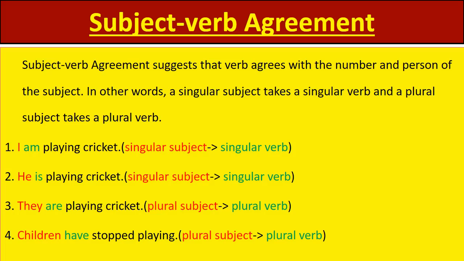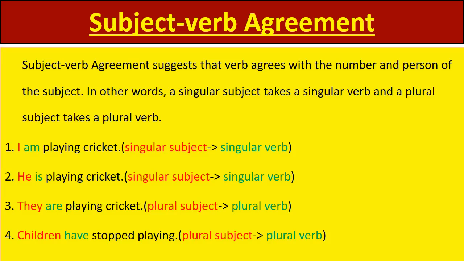Students, what is subject-verb agreement? Subject-verb agreement suggests that the verb agrees with the number and person of the subject. What is a subject? Subject means the doer of the action. So, the subject should agree with the verb in number. Number means whether your subject is singular or plural. One or more than one.